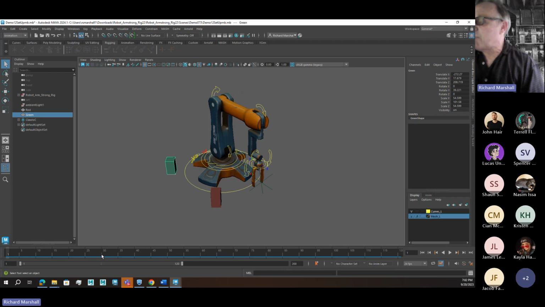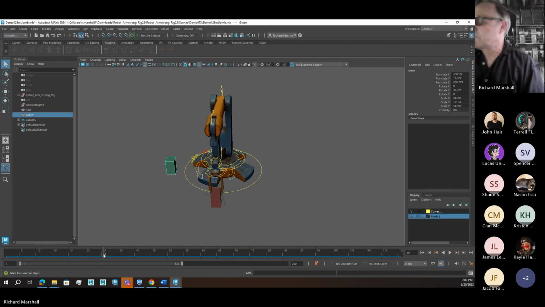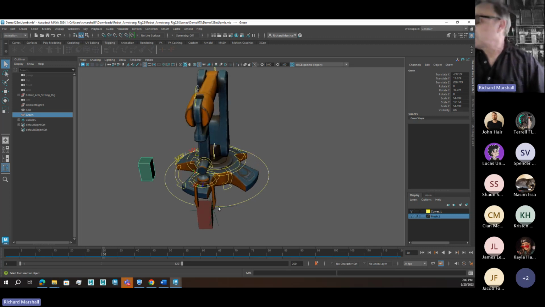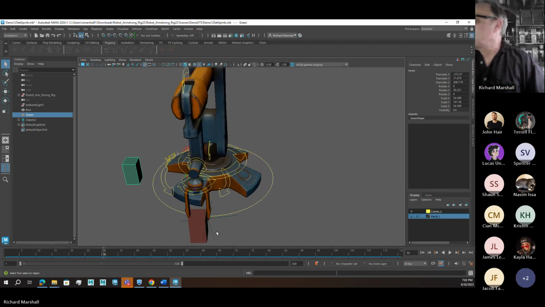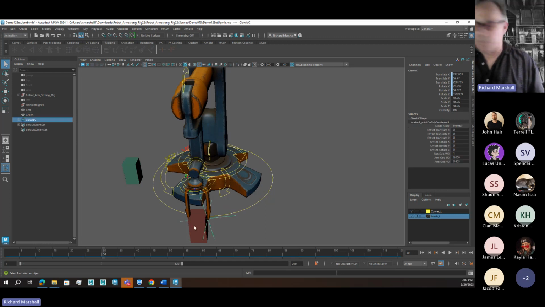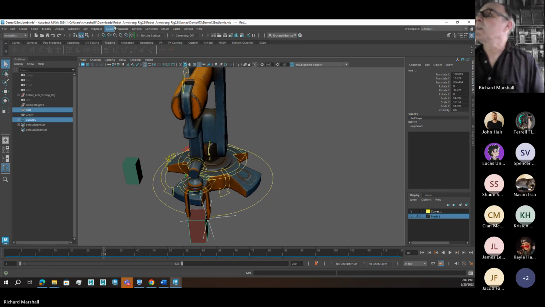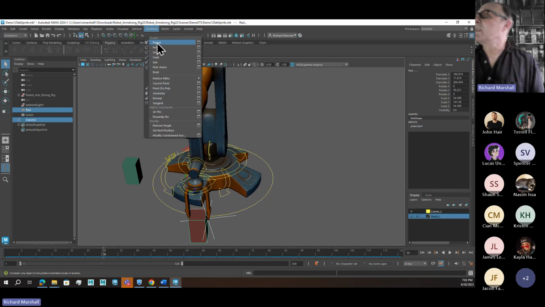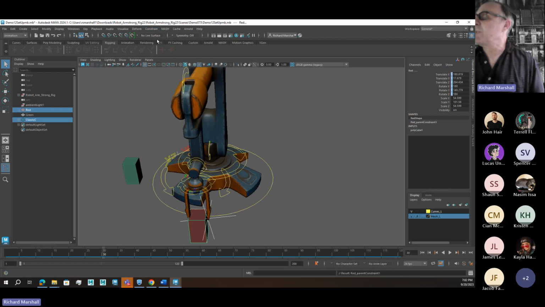So at frame 30, he is over the red box, and I want him to pick up that red box. So we're just going to attach a parent constraint between the locator and the box, and constrain and parent.